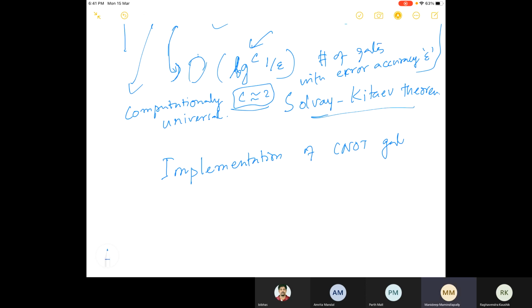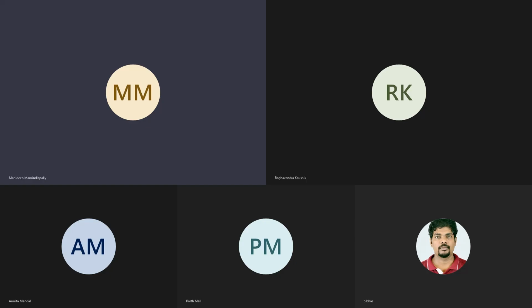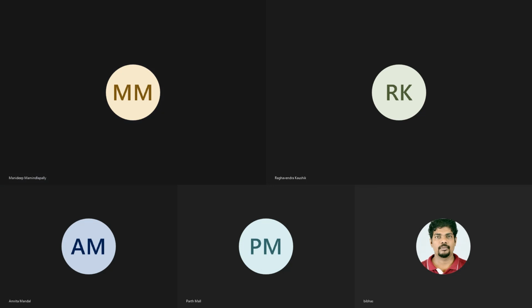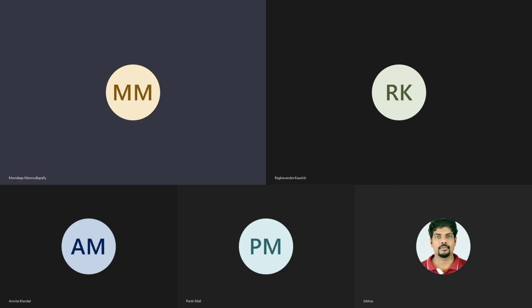Sir, what is the C over there? You wrote log to the power C of 1 by epsilon, right? What is that C? C is a constant, a positive constant.